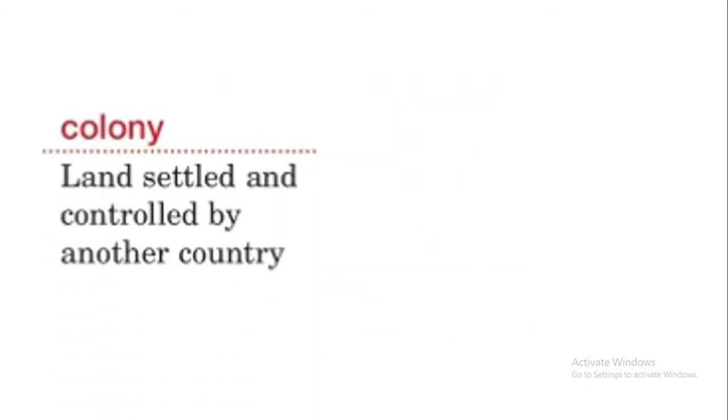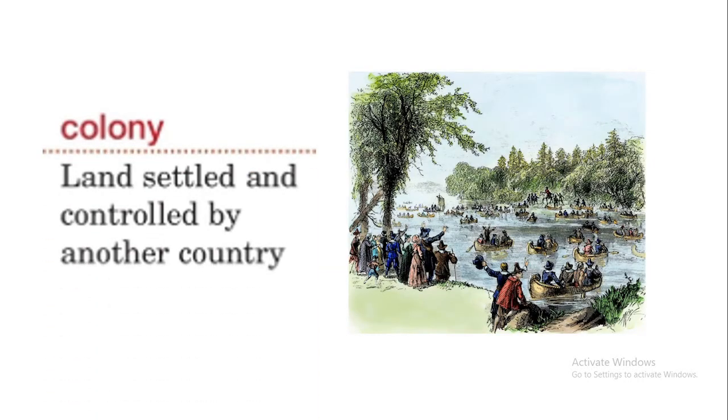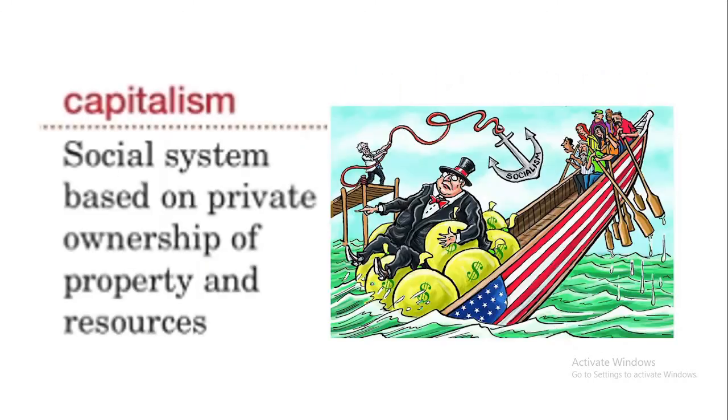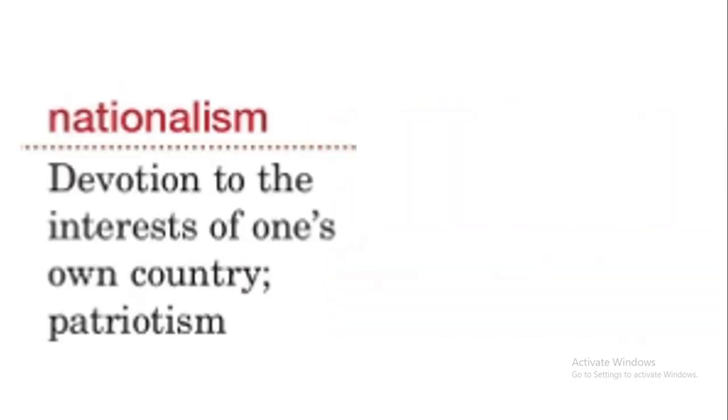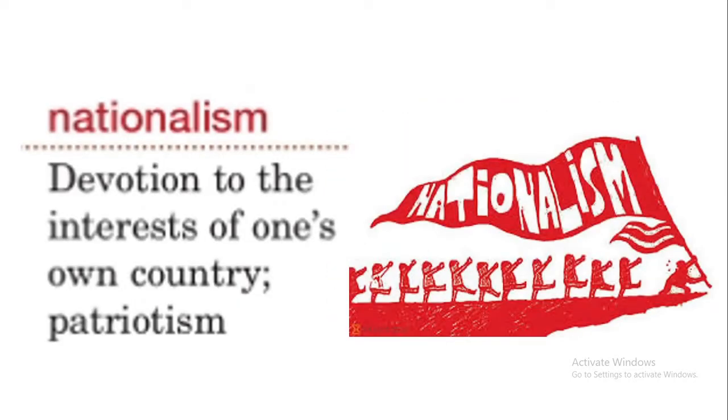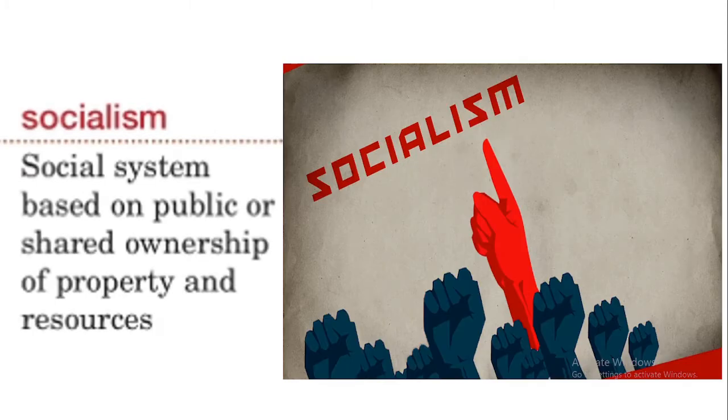We have colony. Colony is the land settled and controlled by another country. We also have capitalism. It is a social system based on private ownership of property and resources. We also have nationalism. It is a devotion to the interests of one's own country, like patriotism. We also have socialism. It is based on public or shared ownership of property and resources.